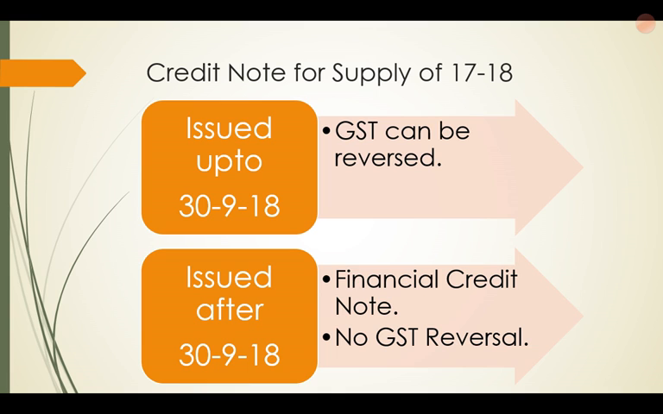Talking about credit notes for supply of 17-18, if these credit notes are issued up to 30th of September 2018, then obviously GST can be reversed. Whatever GST was paid on the gross amount, and if there's some reversal in the outward supplies, in that case even the GST can be reversed and you can claim that benefit of the reversal of the GST. But if these credit notes are issued after 30th of September 2018, these are basically financial credit notes, and in such cases no GST reversal has to take place, and if that is done, they should be reported in your audit report.